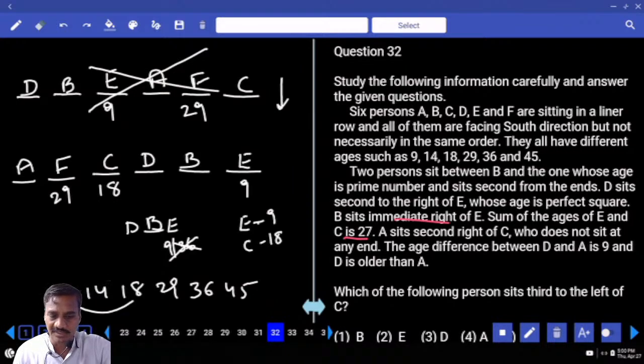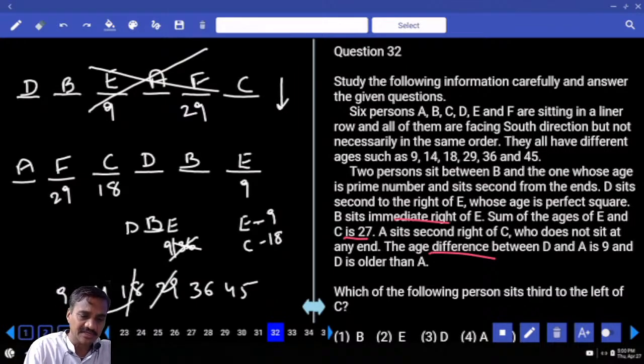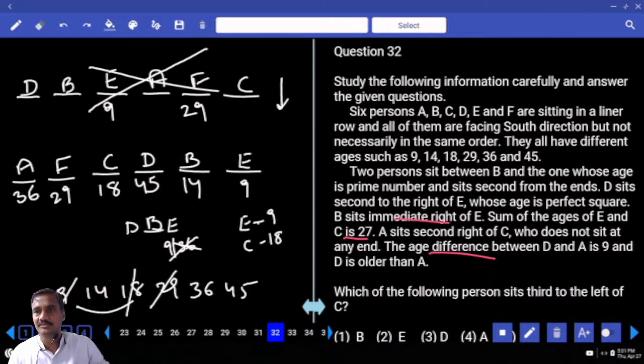The age difference between D and A is 9. What are the elements that were computed? 29, 18 and 9 were computed. Now the difference between these two persons must be 9. Hence it must be 36 and 45. D is older than A, so D must be 45 and A is 36. Then what is left over? B is 14.